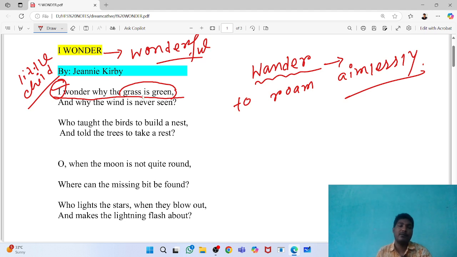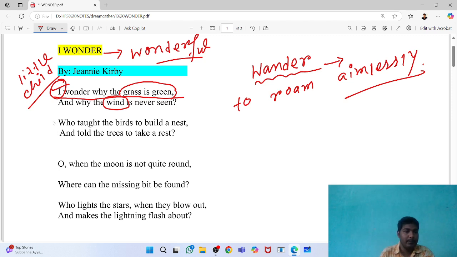Now if you are sitting somewhere and somebody asks what is the reason for the grass's color being green, can you give an answer? No, you can't, because this kind of curious question is often put by children. And why the wind is never seen? That is another question. Now all of you know wind is an abstract noun. We cannot touch it, you can only feel it. And the question from the little child is why it is not visible at all. So the first question is why the color of the grass is green, and the second is why the wind is invisible. Got it? So these are the two questions.